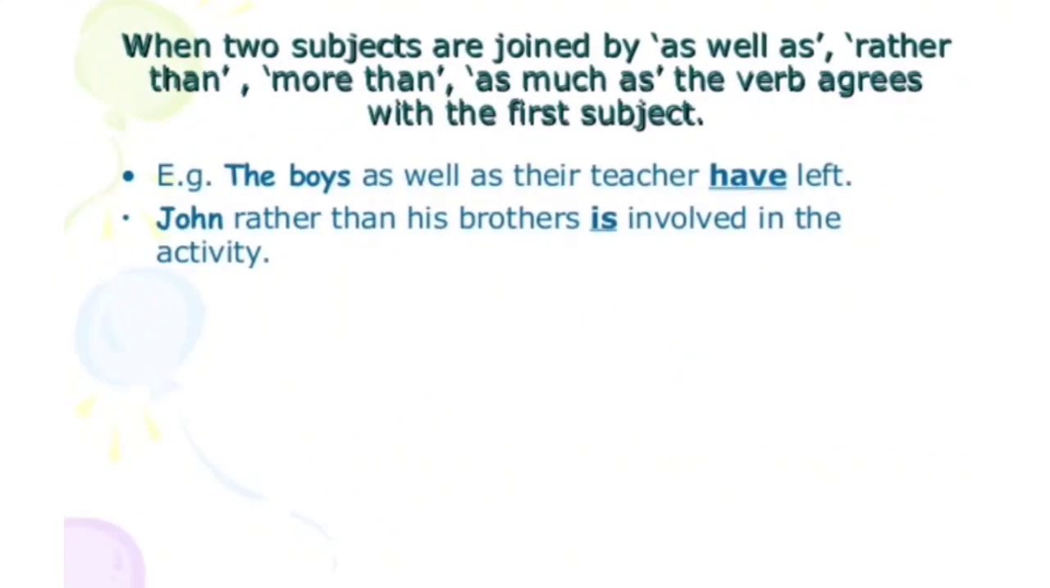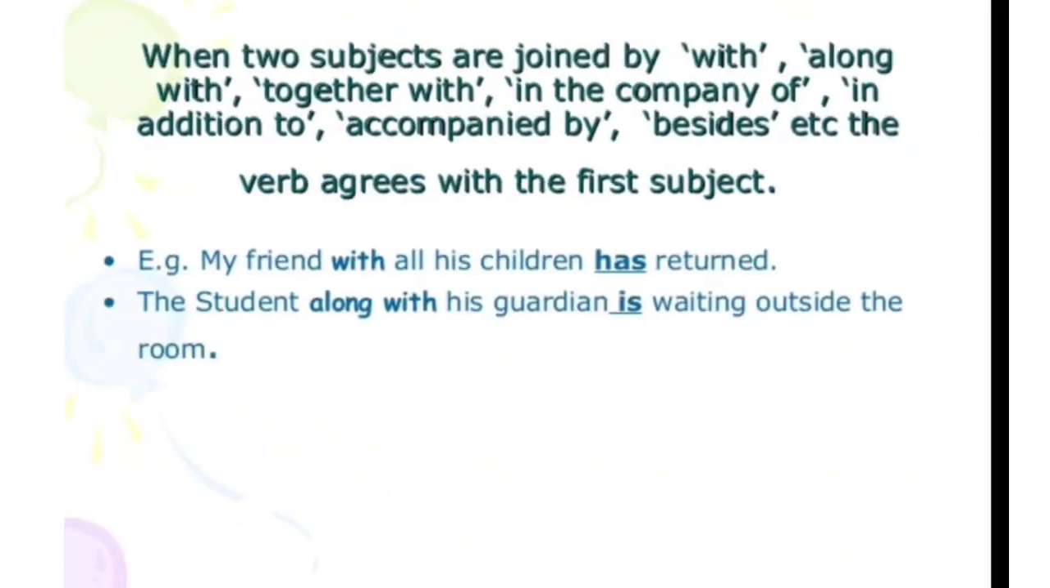Now, when two subjects are joined by as well as, rather than, more than, as much as, the verb agrees with the first subject. For an example, the boys as well as their teacher have left. John, rather than his brothers, is involved in this activity.